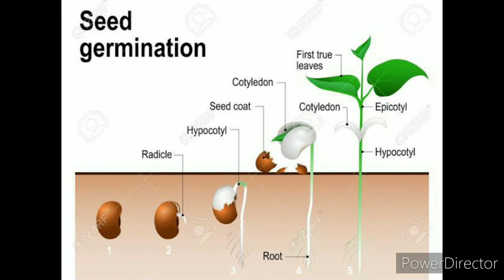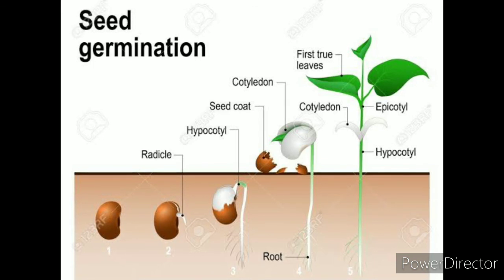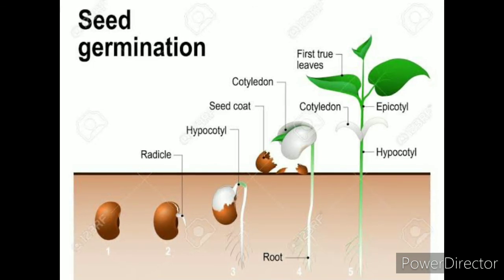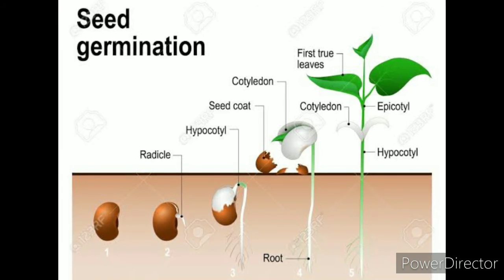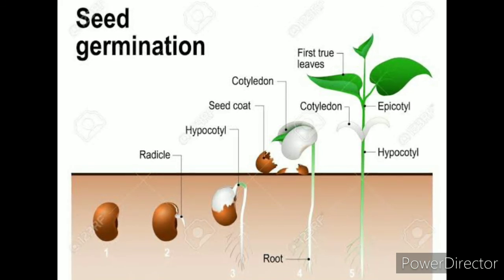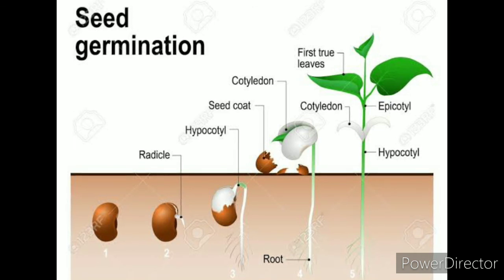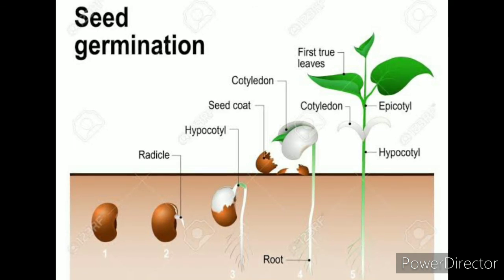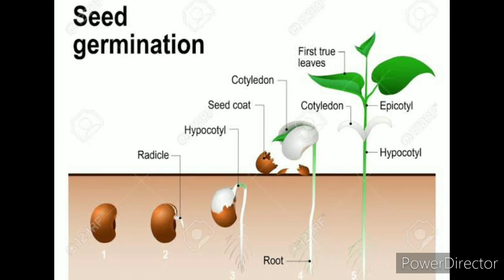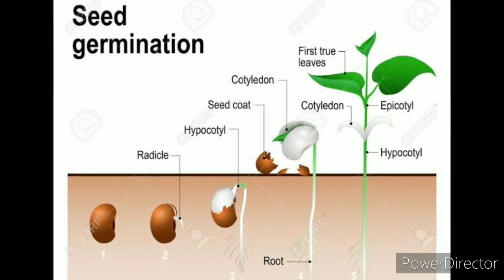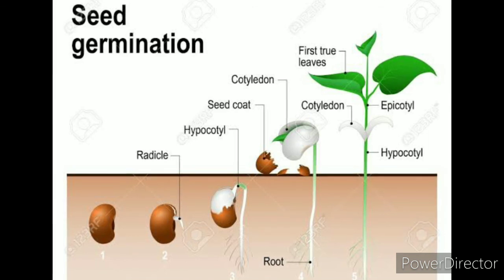The cotyledons rupture in stages 4 and 5, and as soon as the cotyledons rupture, the shoot system emerges.